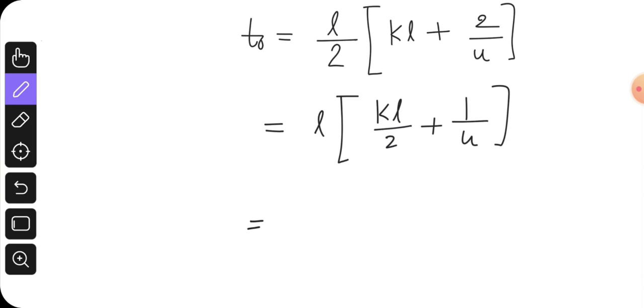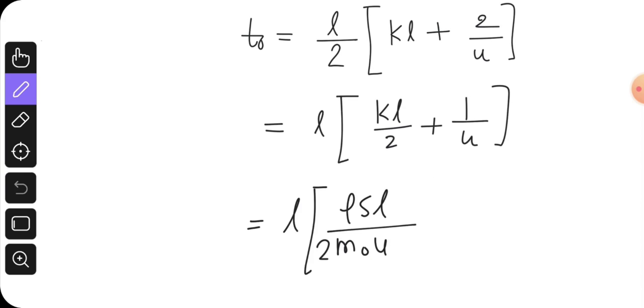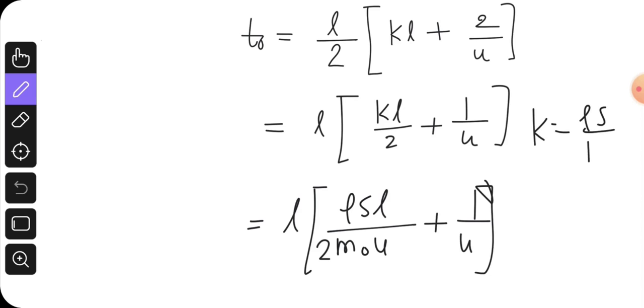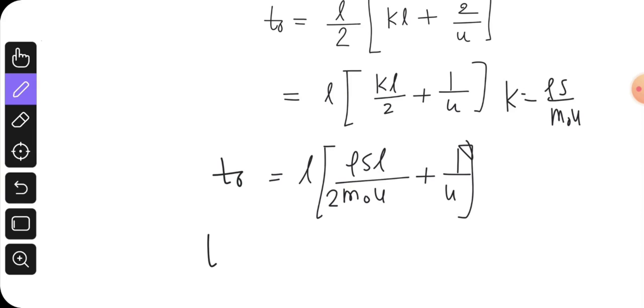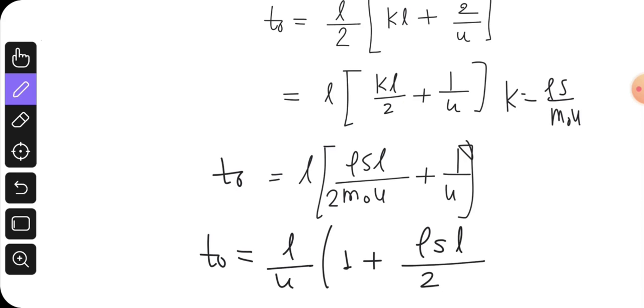Put the value of k. We know k is equal to rho S by m naught u. So t naught is coming out to be, you can take u common, the equation is L by u times 1 plus rho S L divided by 2 m naught.